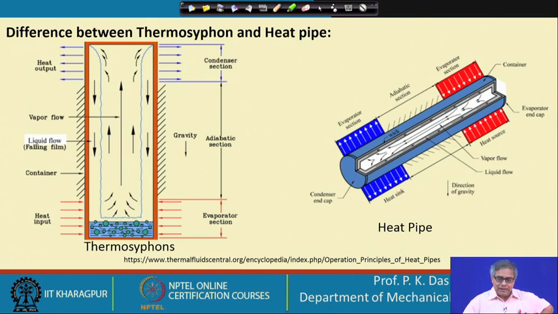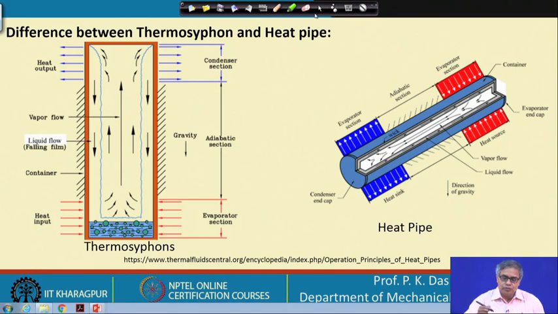I will take a little bit of time to explain the wick action, or the capillarity action, though it is known to many of you. For the sake of completeness and for the benefit of all the participants, let us take some time to do this.